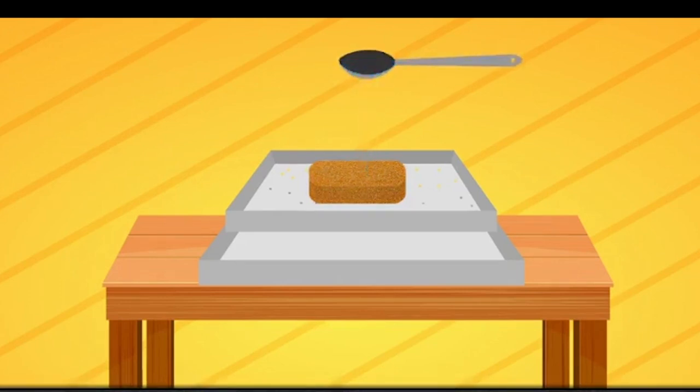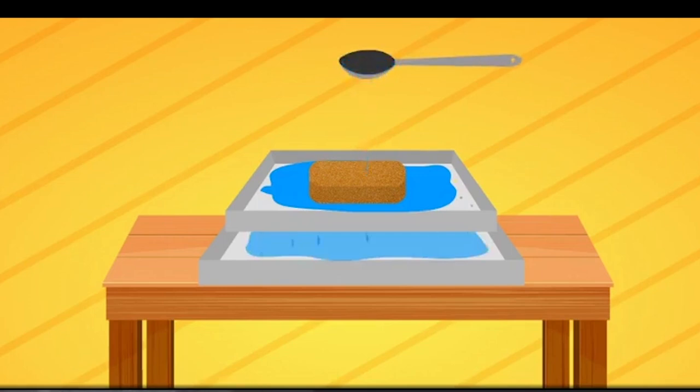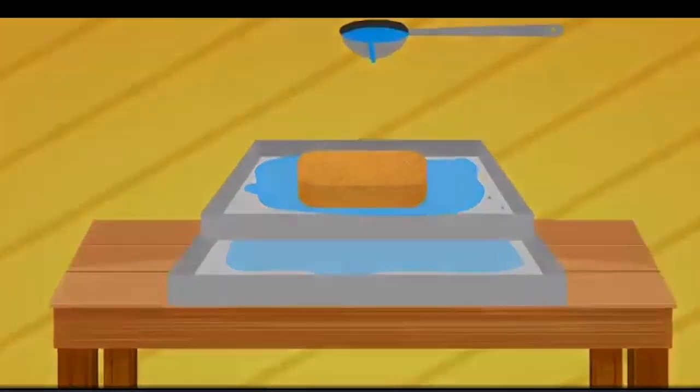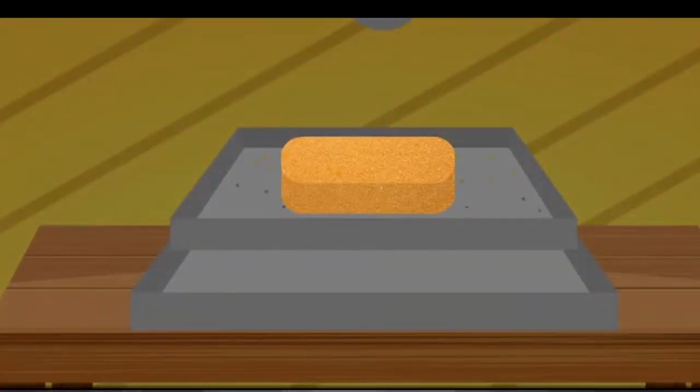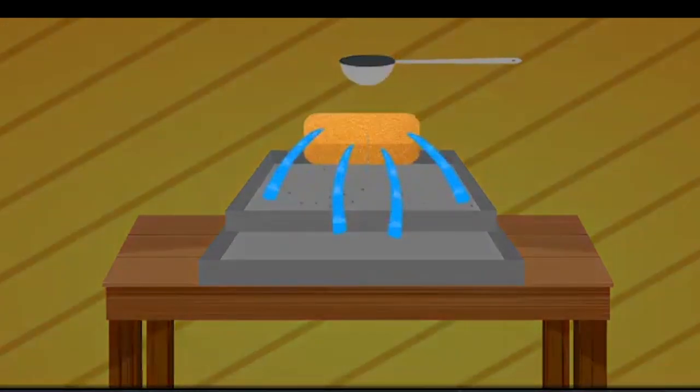Now students, this activity you can carry out at home if you have these things available at home. So students, as we can see, the water which was poured was absorbed in the sponge. And we expected that the water will trickle out from the sponge. And students, when we poured more water on the sponge, the water trickled out from the sponge.